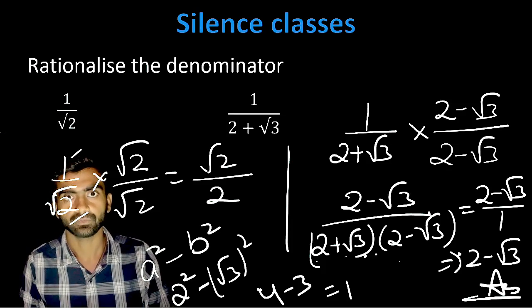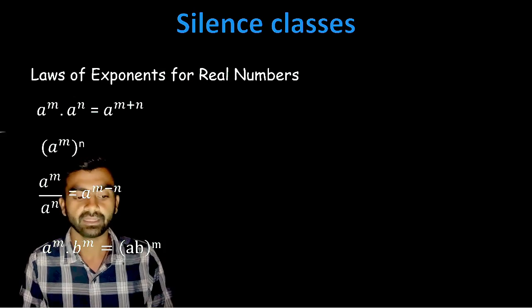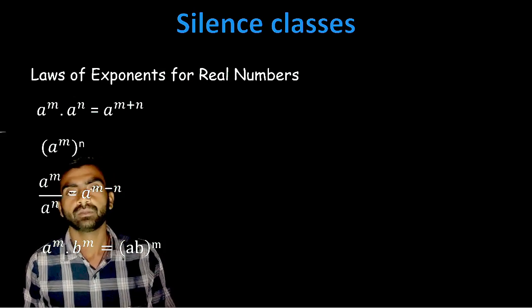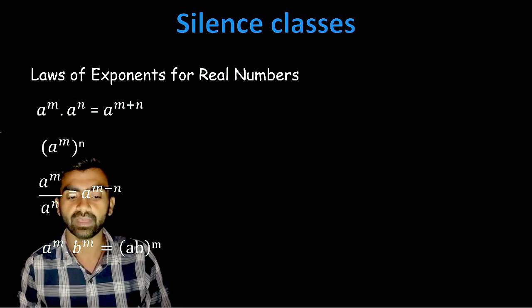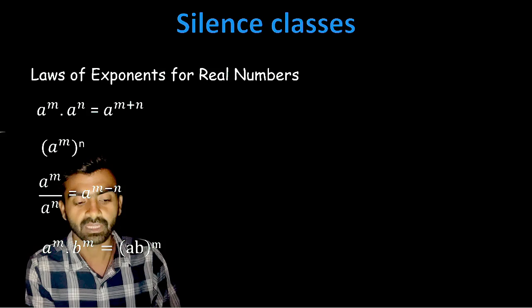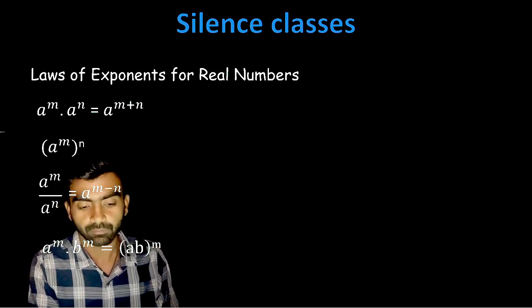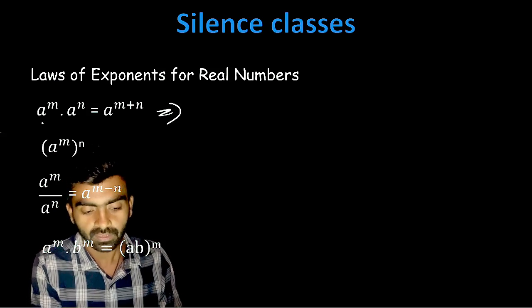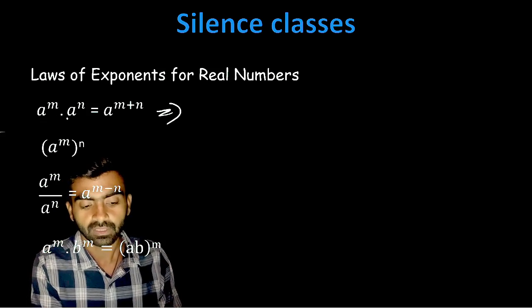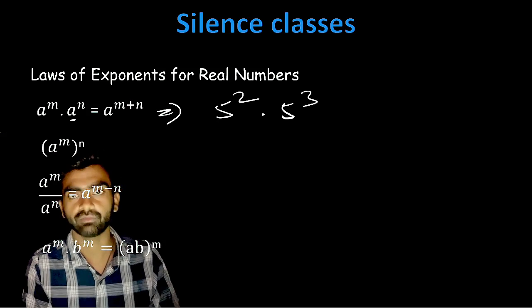Okay, so now let's move to the last part, and that is the law of exponents. Now let's do the law of exponents for the real numbers. Now let's check it out. A to the power m multiplied by a to the power n is equal to a to the power m plus n. Means if I put 5 in both the terms, 5 to the power 2 multiplied by 5 to the power 3 if I write it down like this.